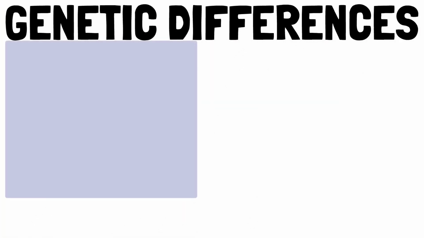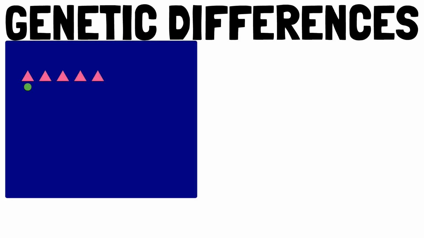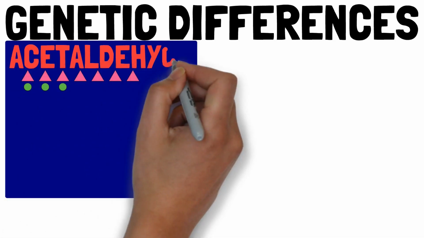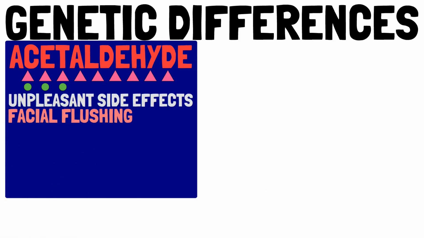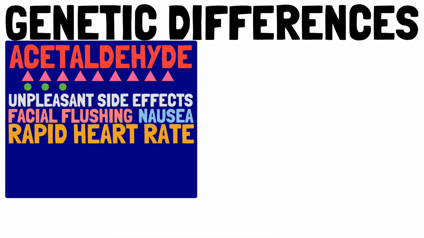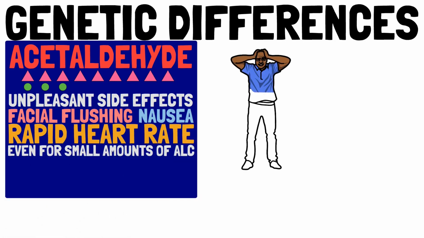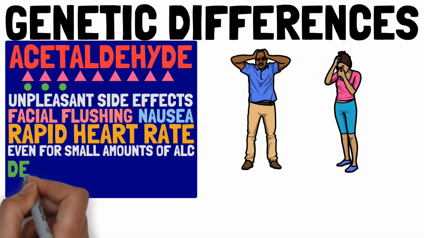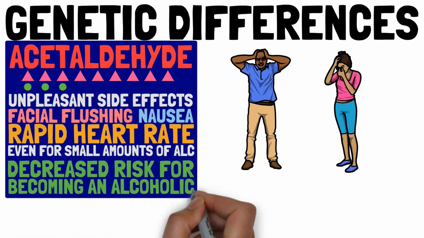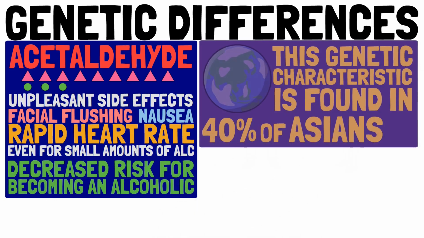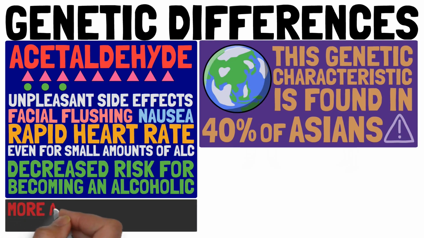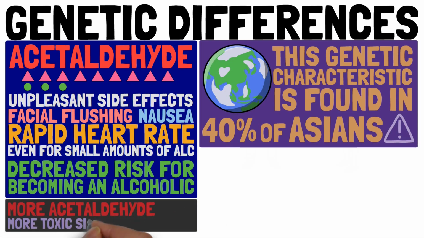Genetic differences. If the first oxidation step is faster than the second, acetaldehyde can build up, leading to unpleasant side effects like facial flushing, nausea, and rapid heart rate, even when small amounts of alcohol are consumed. As you can imagine, these unpleasant side effects decrease the risk of becoming an alcoholic. This genetic characteristic is found in 40% of Asians. Unfortunately, more acetaldehyde means more toxic side effects, which we will examine next.